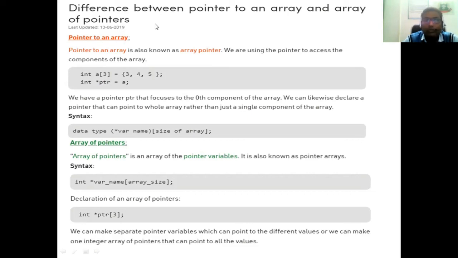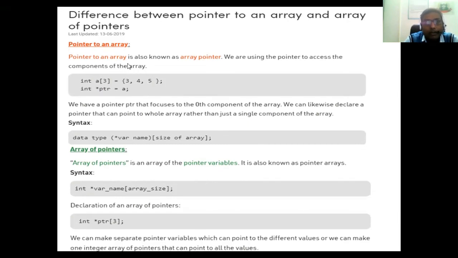Okay, so pointer to an array में क्या होता है, just we have taken the example, pointer to an array, it is also known as array pointer. We are using the pointer to access the component of array. That means pointer to an array, we can use the pointer variable to access the array data elements.